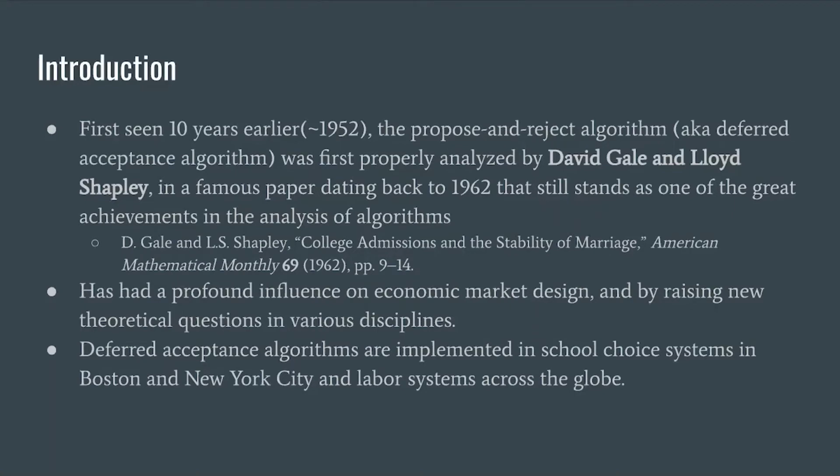First seen 10 years earlier, the propose-and-reject algorithm, also known as the deferred acceptance algorithm, was first properly analyzed by David Gale and Lloyd Shapley in a famous paper dating back to 1962 that still stands as one of the greatest achievements in the analysis of algorithms. It has had a profound influence on economic market design and has raised new theoretical questions in various disciplines. Deferred acceptance algorithms are implemented in school choice systems in Boston and New York City and labor systems across the globe.